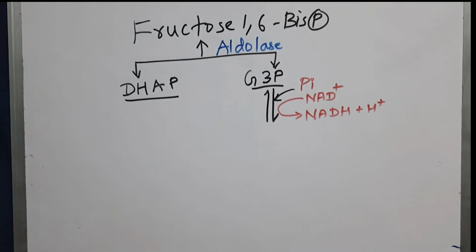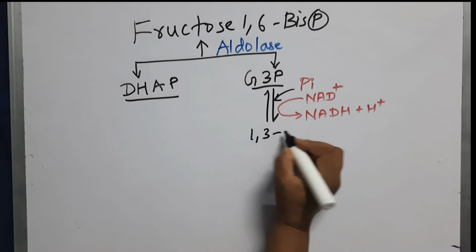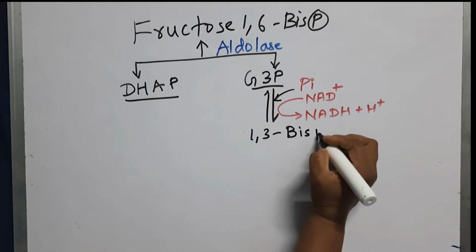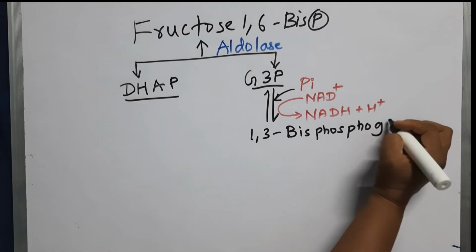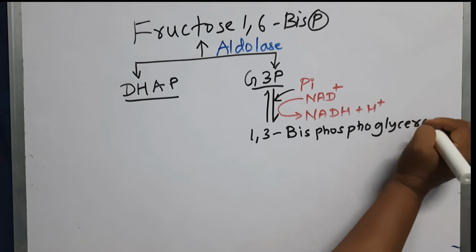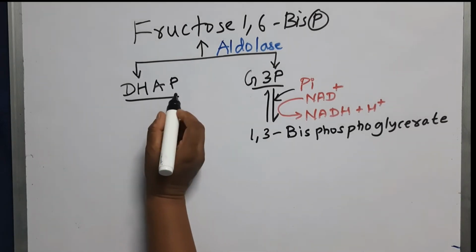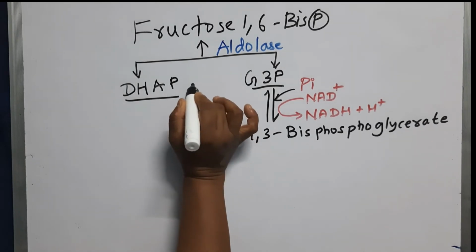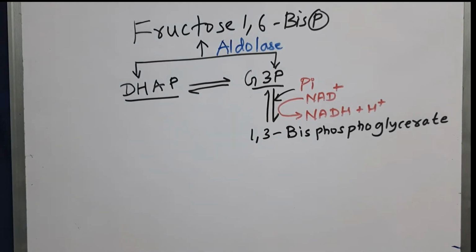And this glyceraldehyde 3-phosphate will be converted to 1,3-bisphosphoglycerate, because 2 phosphates are there. So there is one more small step here, because once the DHAP is formed, what is the role of this DHAP? This DHAP can convert to glyceraldehyde 3-phosphate by an isomerase reaction.